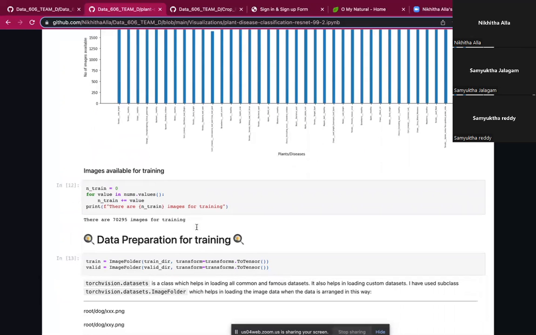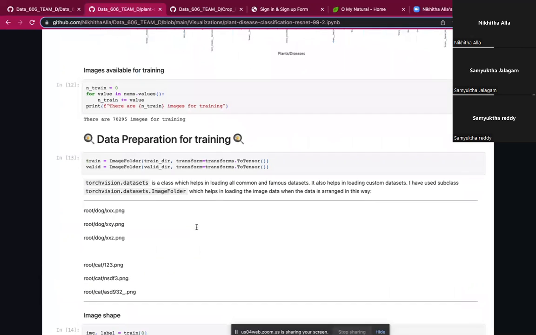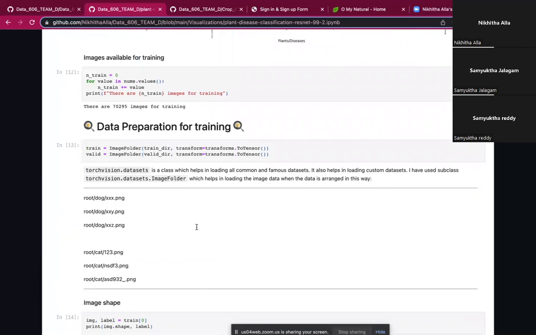In the part of data preparation for training, we have used the transform.toTensor function, and we have put it in image folder. Basically, it converts a PIL image to tensor. TorchVision.datasets is a class which helps in loading all common and famous datasets. It also helps in loading custom datasets. So I have used the subclass torchvision.datasets.ImageFolder, which helps in loading the image data when the data is arranged in this way, as shown here.